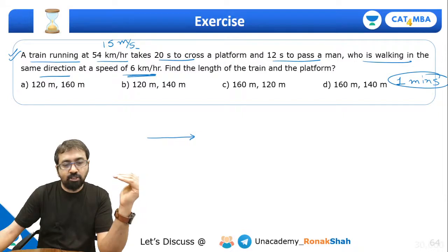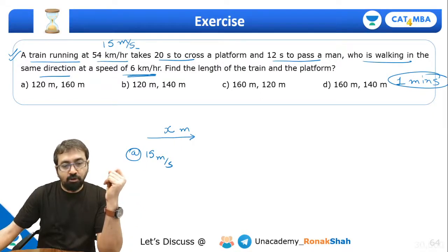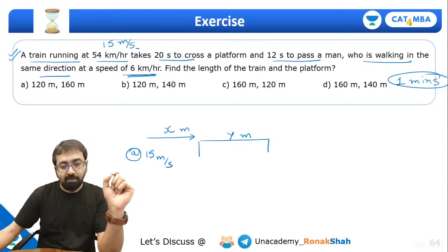Let's assume the length of the train as X meter and it is going at say 15 meter per second right now. And it takes 20 seconds to cross the platform. So here is the platform. Let's assume the length of the platform is Y meter. So this train crosses this platform. So can I say the train needs to travel X plus Y meter distance? At what speed?